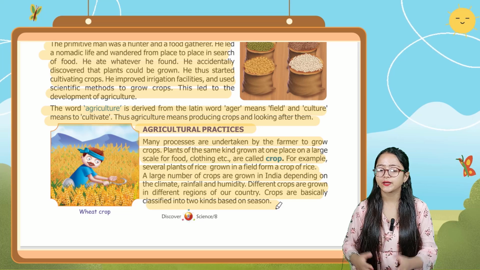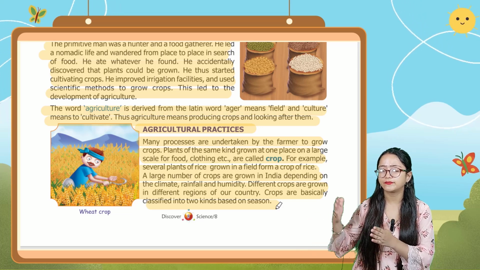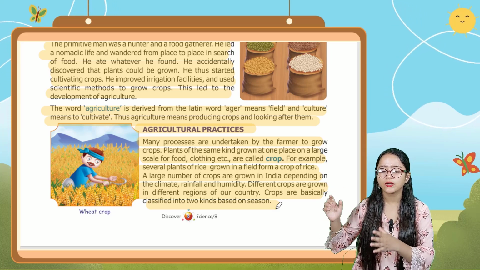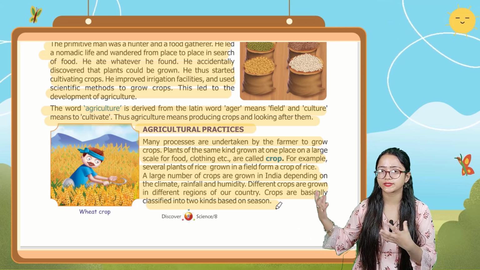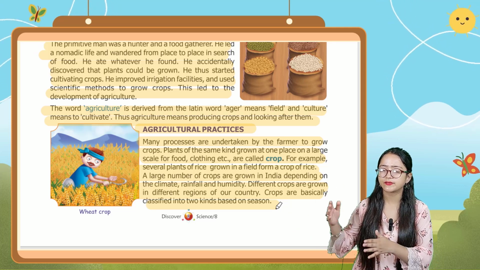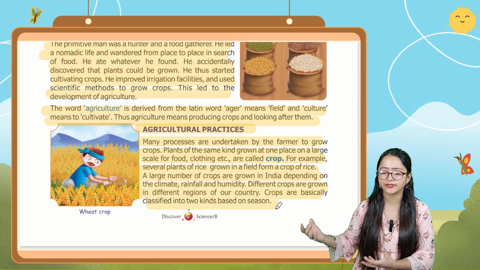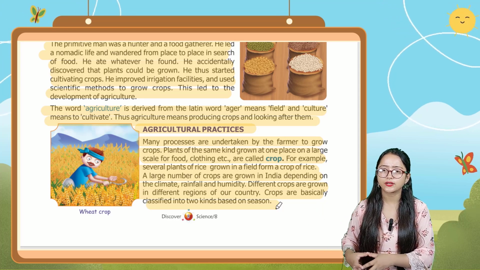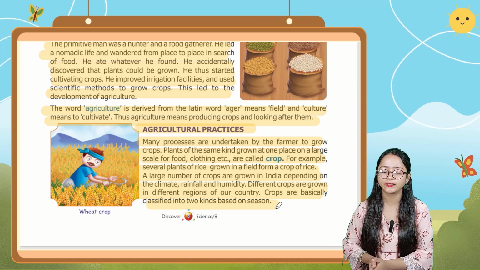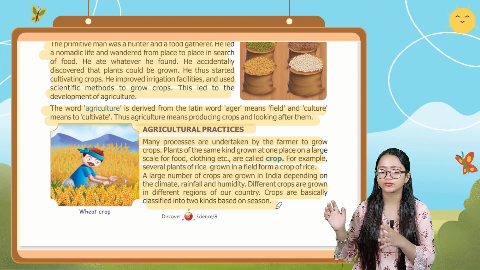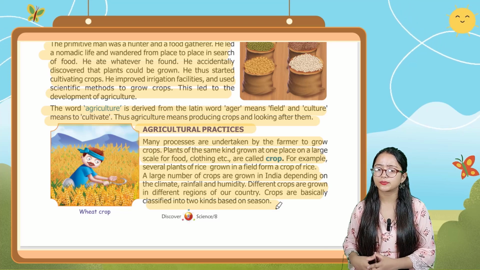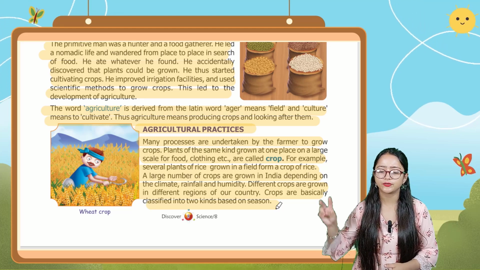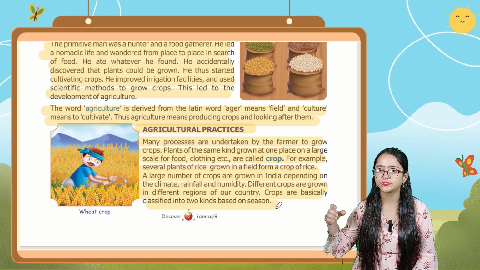So it is saying that many processes are undertaken by the farmer to grow crops, and plants of the same kind which are grown at one place on a very large scale for food, clothing, etc. are known as the crop. For example, there are several plants of rice which are grown in the field to form the crop of rice. Also, a large number of crops are grown in India depending on the climatic condition, on the rainfall and humidity. And different crops are grown in different regions of our country. Crops are basically classified into two kinds based on the season.